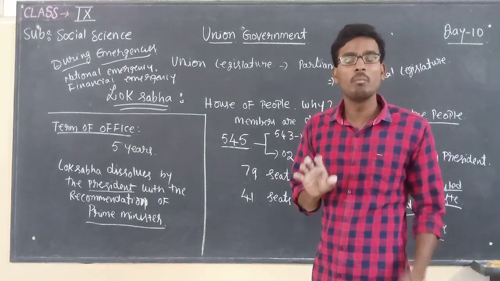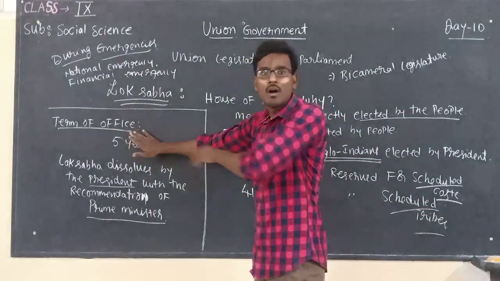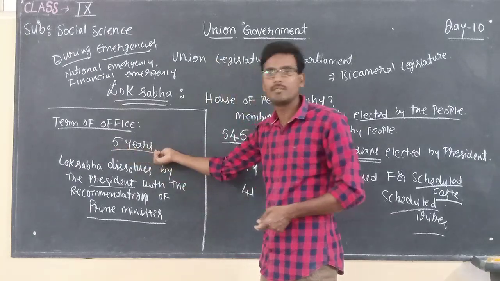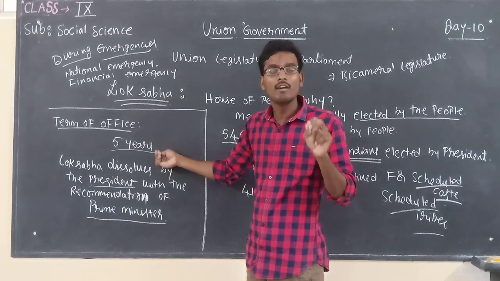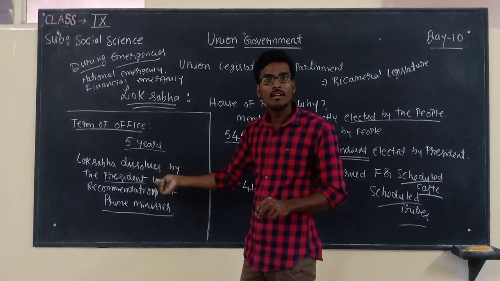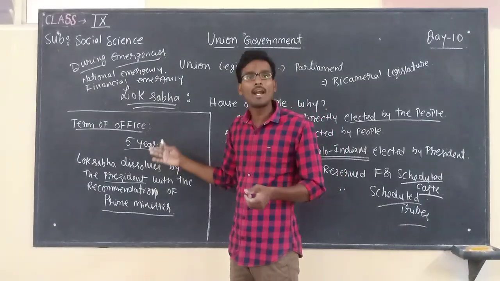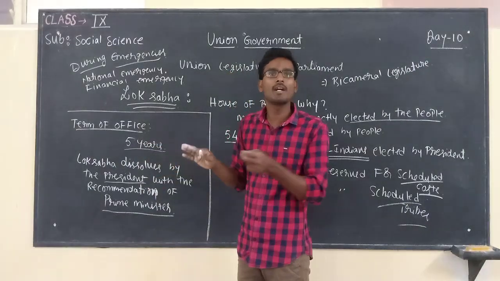Children, this is very important. Look at the things carefully. The term of office of Lok Sabha members is 5 years. Lok Sabha is not a permanent body like Rajya Sabha. Why? Because Lok Sabha is dissolved by the President with the recommendations of the Prime Minister. That is the reason why we cannot say that their term of office will definitely be complete in 5 years.